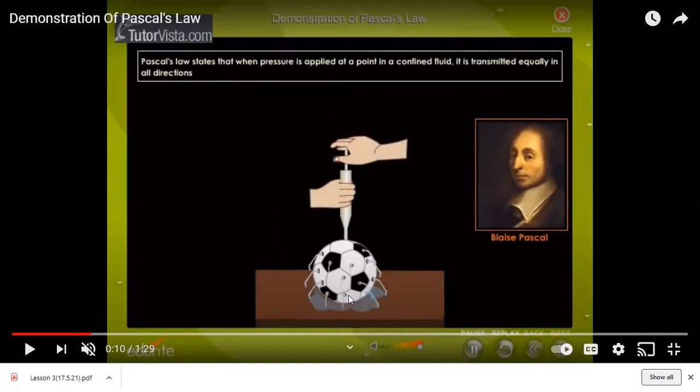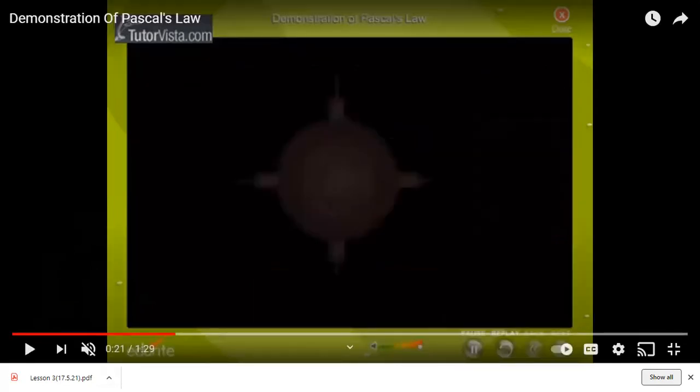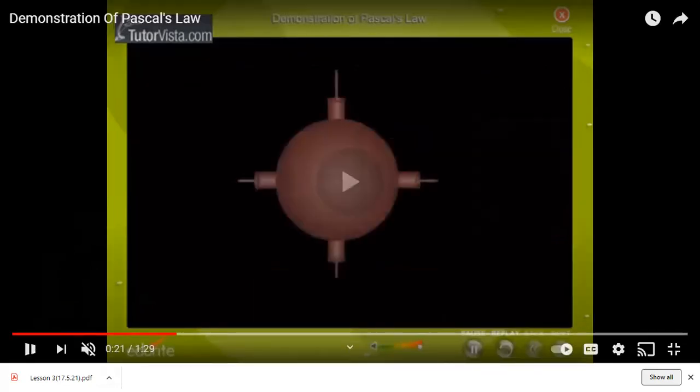You have made certain holes in this football, and when you put a little pressure using a piston, the water comes out, and when the water is flowing out, it is flowing with the same pressure from every side. Again, have a look. See, the pressure of water coming out is equal in all the holes. So this was our Pascal's statement.